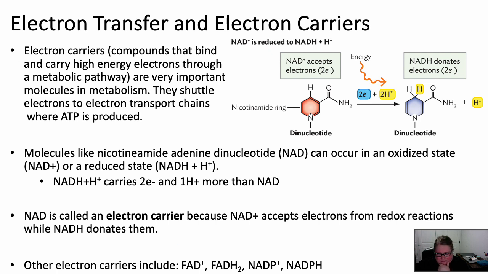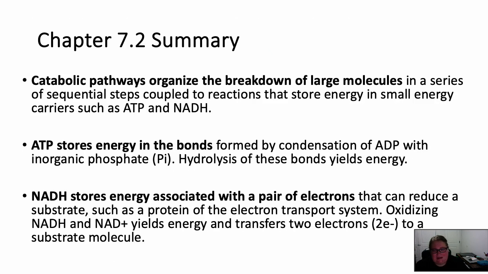Okay, so that's important. That is the end of chapter 7.2. We've talked about catabolism. We've talked about the central pathway. We're going to talk about that central pathway, so glycolysis and the Krebs cycle and oxidative phosphorylation, in more detail. We'll also talk about fermentation in more detail. We need to remember that ATP stores energy in the bonds. So we're going to take those electrons and we're going to store them in that bond between the beta and gamma phosphate.